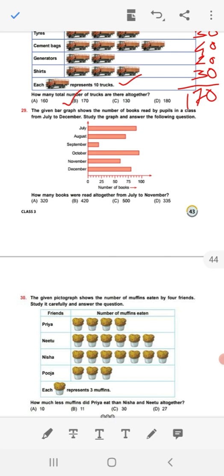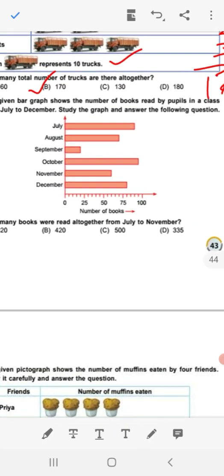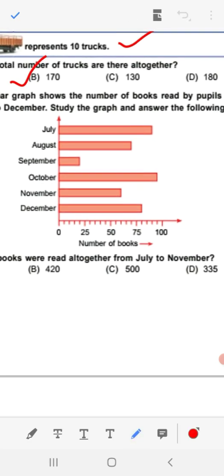So see here, how many books read in July, that we can find from the graph. See, in the graph, from 0 to 25 there are 5 gaps. So 1 gap means 5. Okay. So see here, July, after 75 there is 1, 2, 3 gaps. Then we get July bar here.